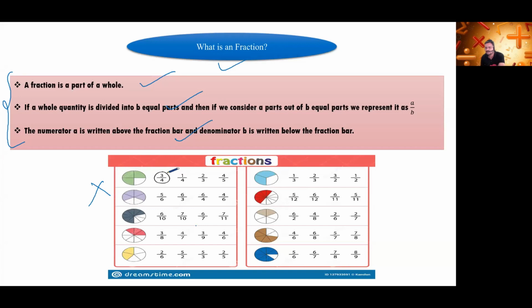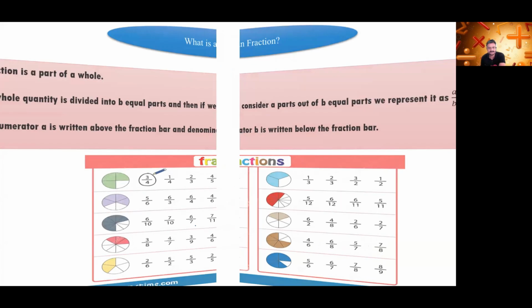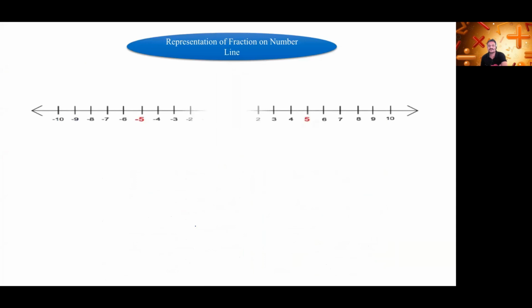Okay, we'll move forward to the next topic. Now, representation of fraction on a number line. This is a number line. At the center we have 0. Don't cut whatever you have written previously.